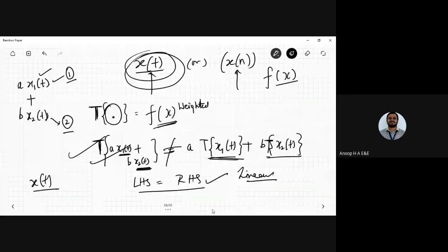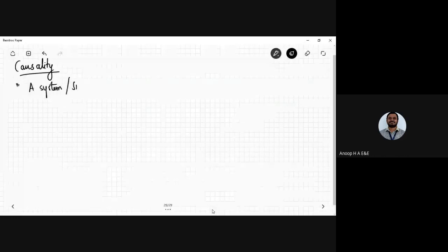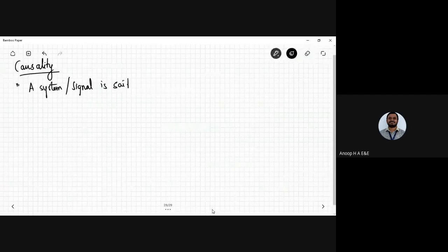Okay, so next one is the concept of causality. How can I define causality? Causality. Okay, so now a system or a signal is said to be causal. This is the statement: a system or a signal is said to be causal